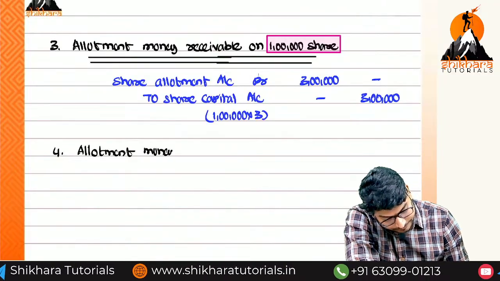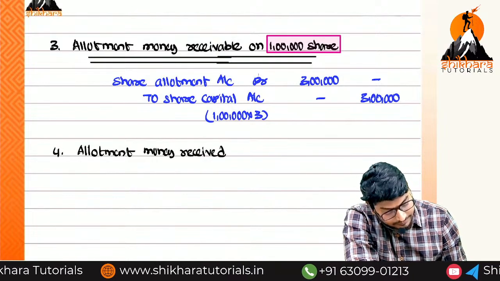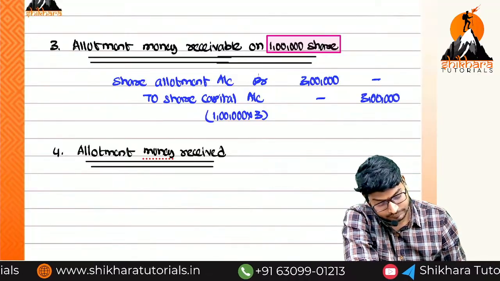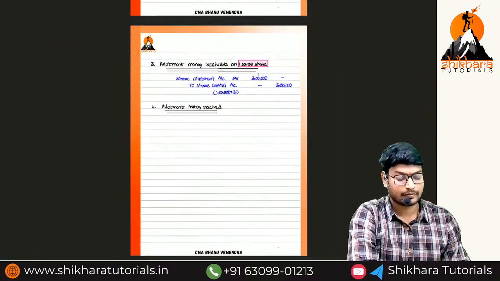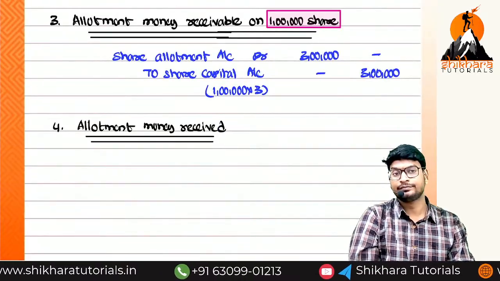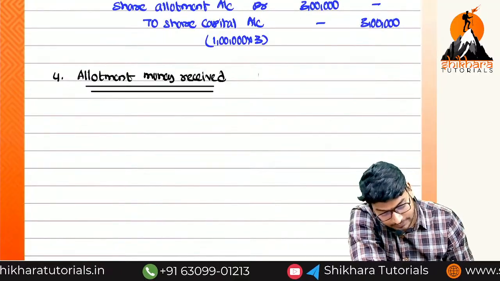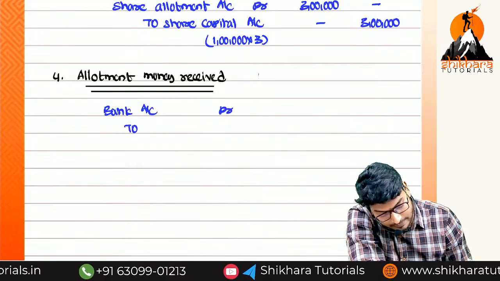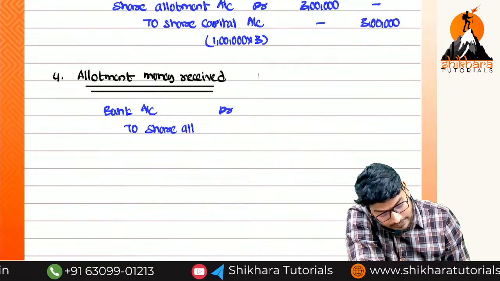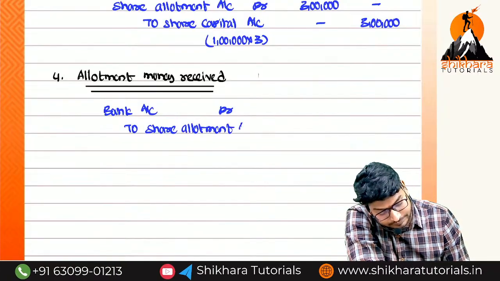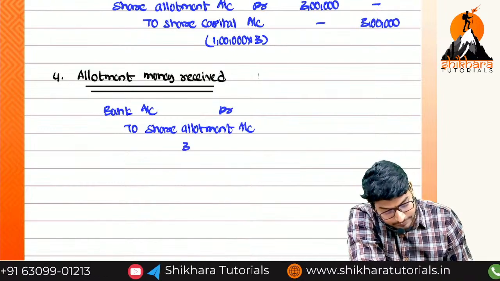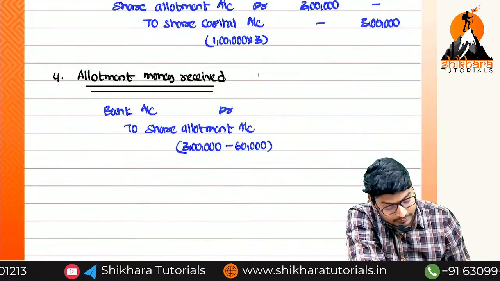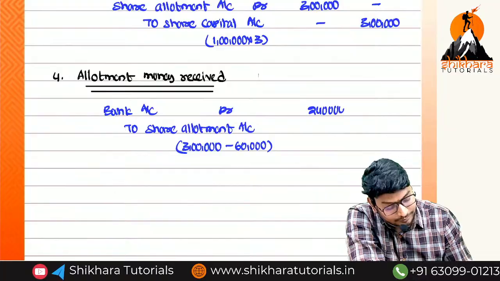Allotment money received. Completed, amma? What is the fourth entry, ma? Bank account debited to share allotment account. How much, ma? Out of 3 lakhs, how much have we already received? 60,000. So the 2,40,000 rupees.